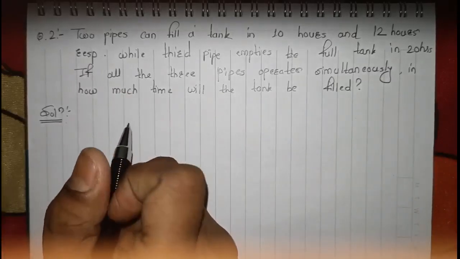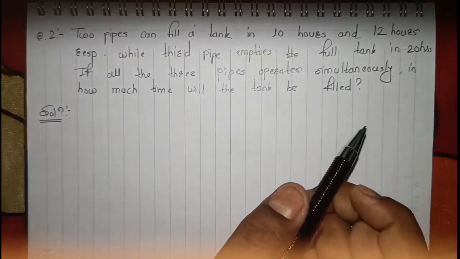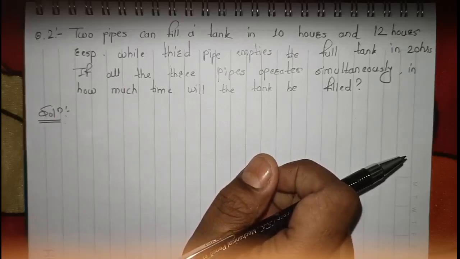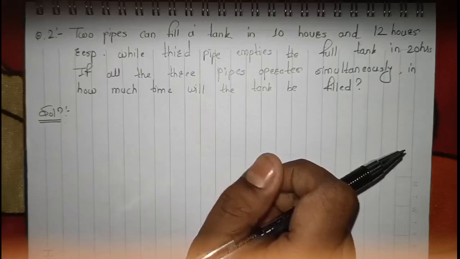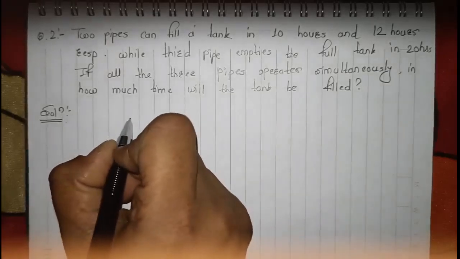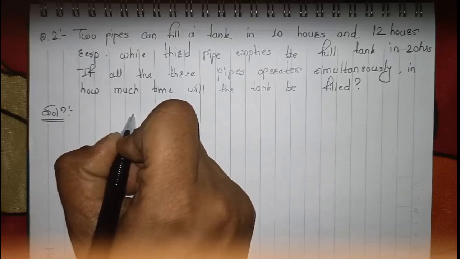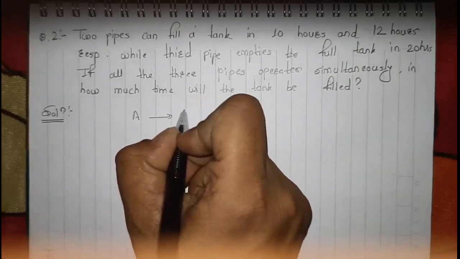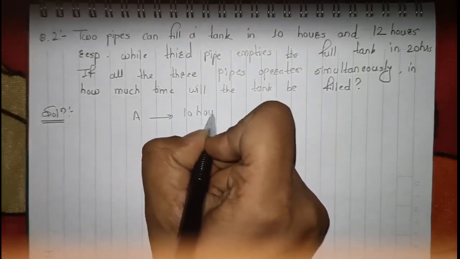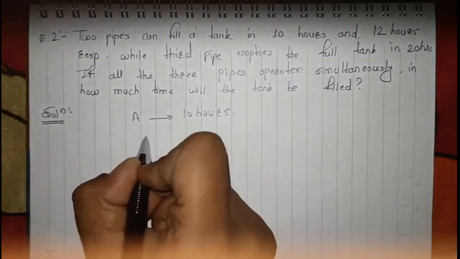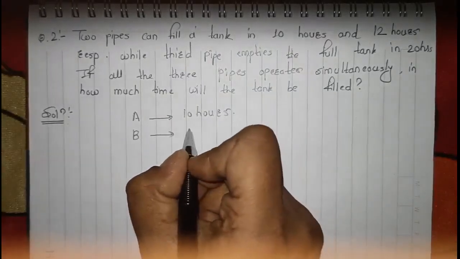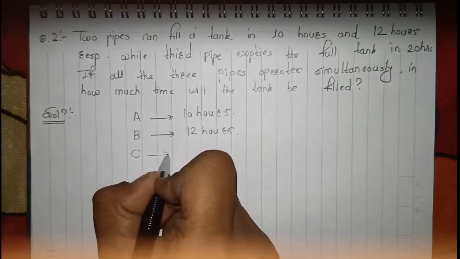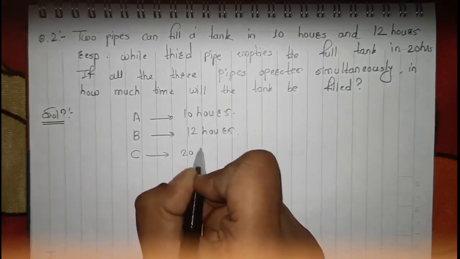As I've already mentioned, in pipes and cistern questions we can have inlet pipes as well as outlet pipes. So here the third pipe is our outlet pipe. Why? Because it is emptying the tank. Now, just consider pipe 1 as A. So A is filling the tank in 10 hours, B is filling the tank in 12 hours, while C is emptying the tank in 20 hours.